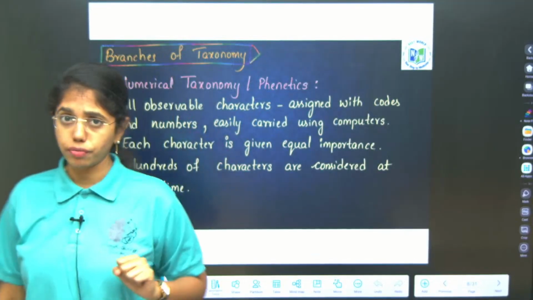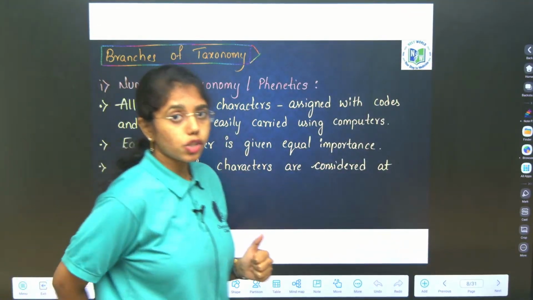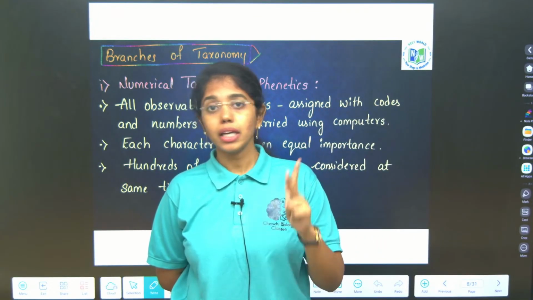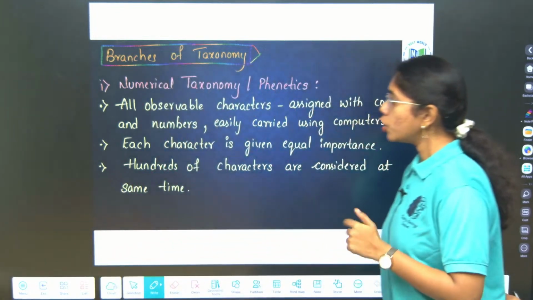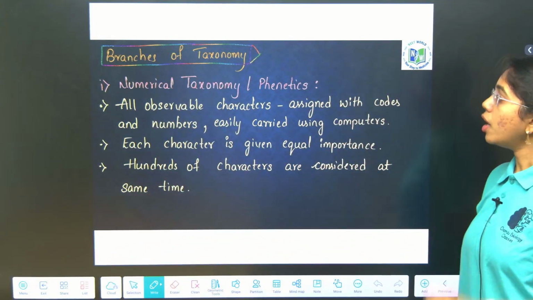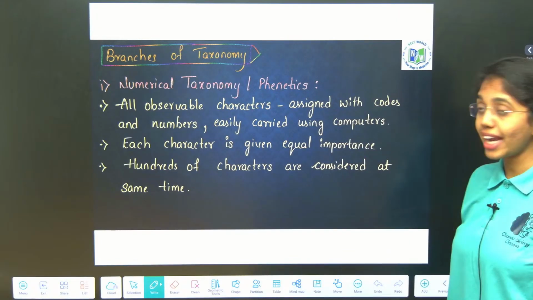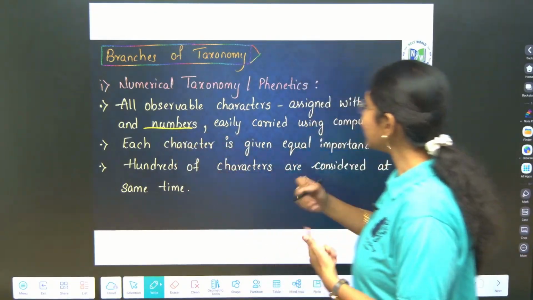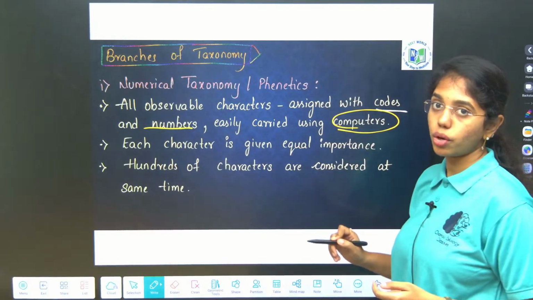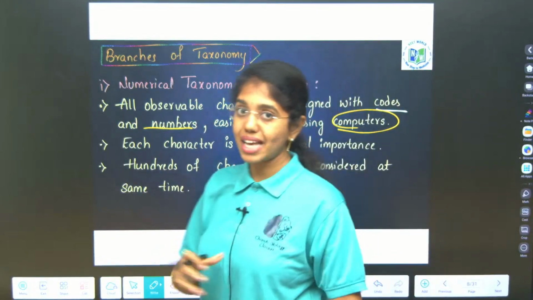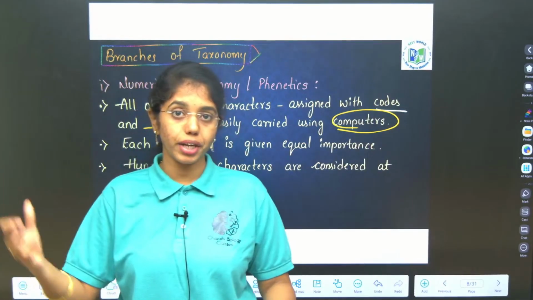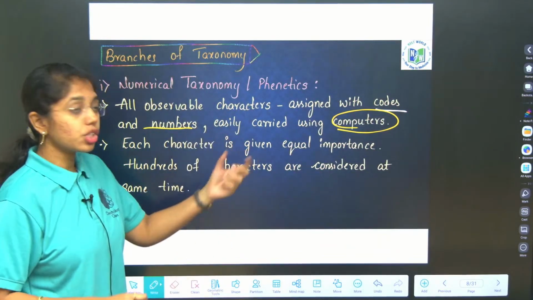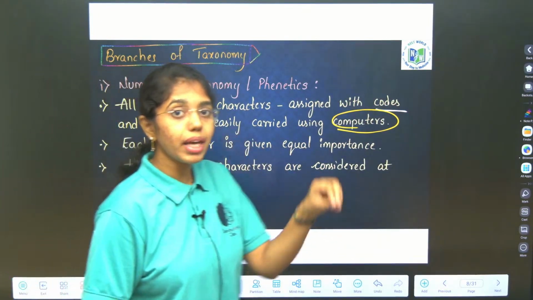We have three branches of taxonomy. One is numerical taxonomy, which is also called phenetics. Second is cytotaxonomy, and third is chemotaxonomy. First, numerical taxonomy or phenetics. Here all the observable characters are assigned codes and numbers, and easily they are carried out using computers. All the characters are assigned plus, minus, zero signs and various numericals, and the entire data is stored in computers. As such, hundreds of characters can be analyzed at a single time.